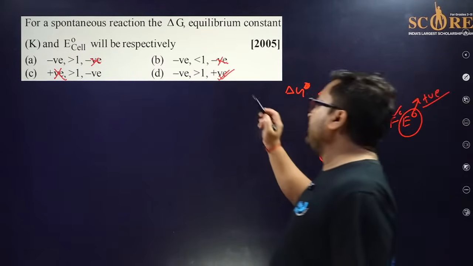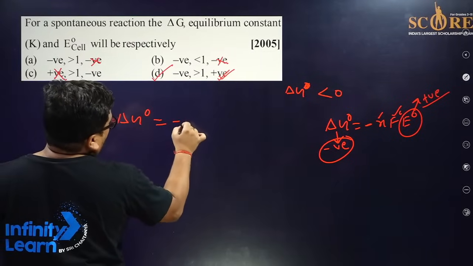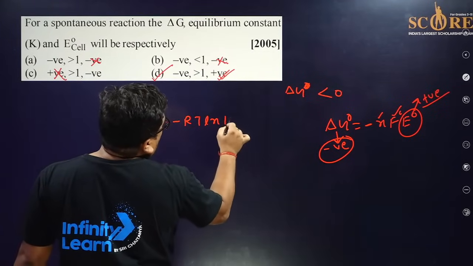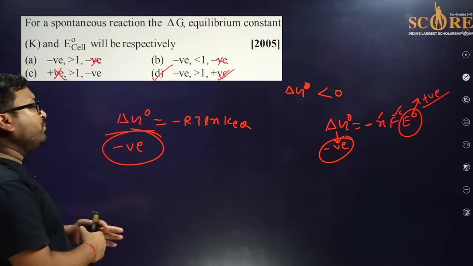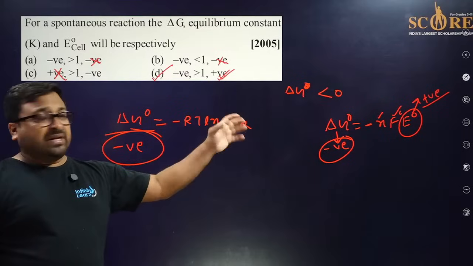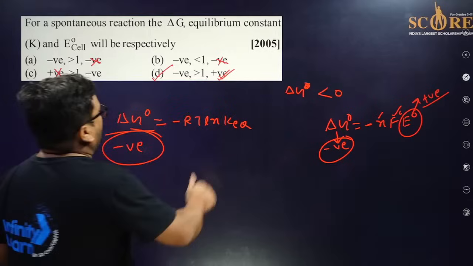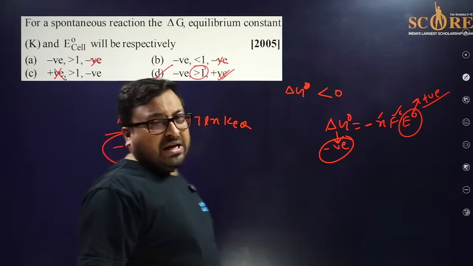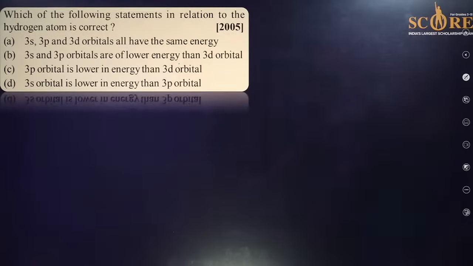Yes, Kartikeya, D is the right answer. And one more thing: delta G naught equals minus RT ln K equilibrium. To make this negative, ln K equilibrium should be positive, so the log value should be positive and the total value will be negative. So K is also greater than 1. So only D should be the right answer. Yes, you are right.